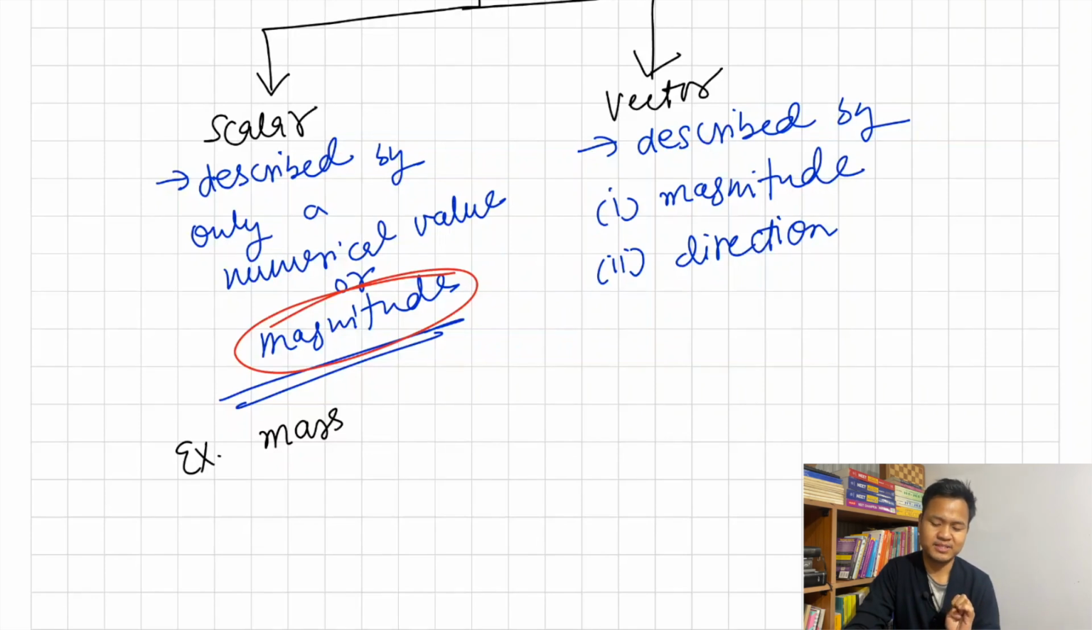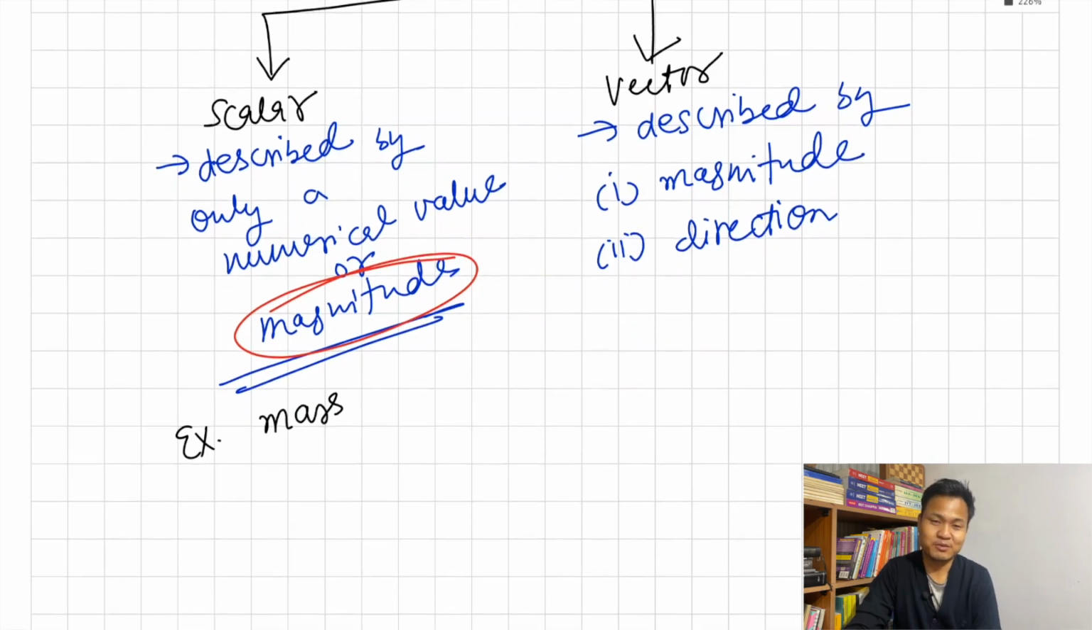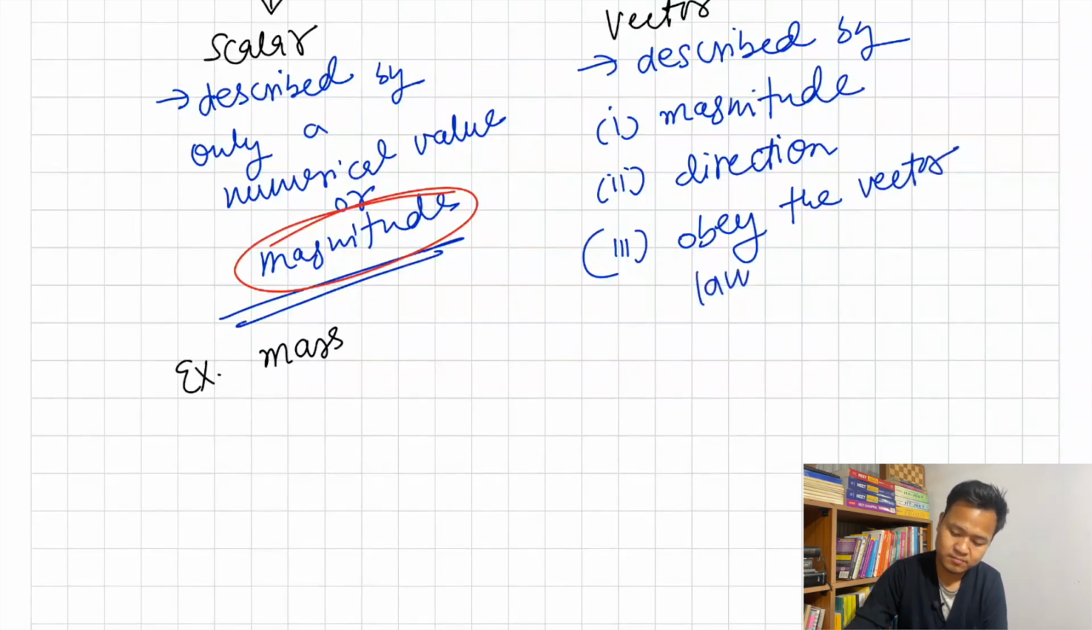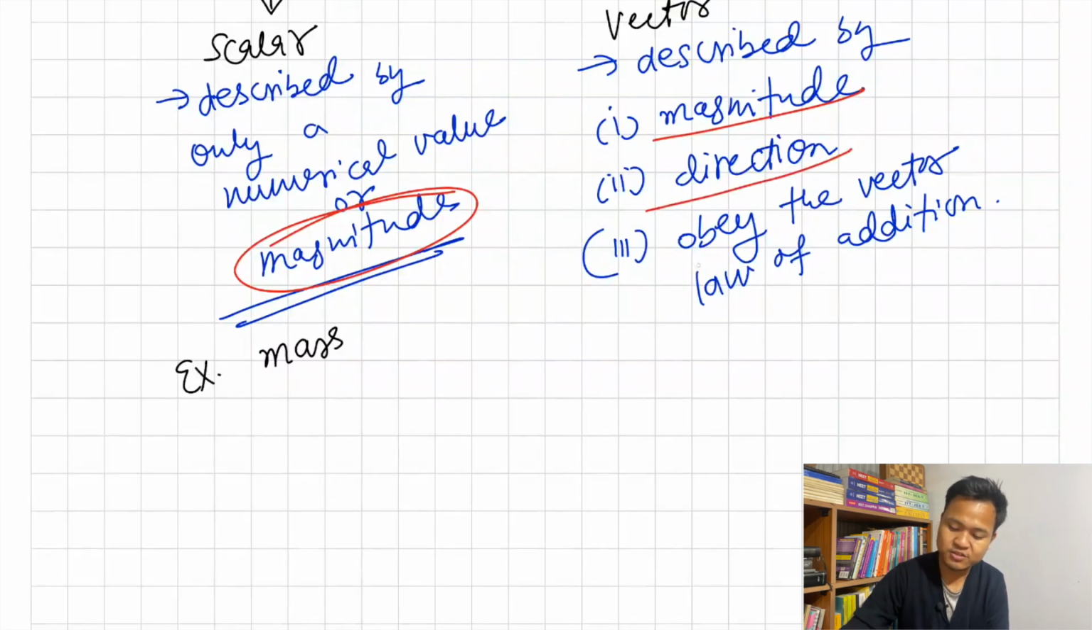Okay, but only these two are not sufficient. There is one more thing which is required in order for a physical quantity to be a vector quantity. So what is that third thing? It should also obey the vector law of addition. So three things: magnitude, direction, and it should obey the vector law of addition.